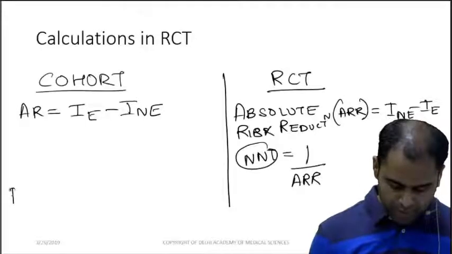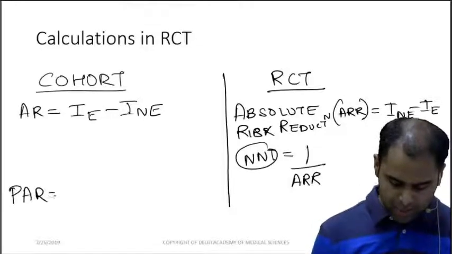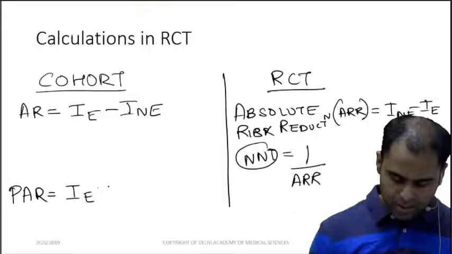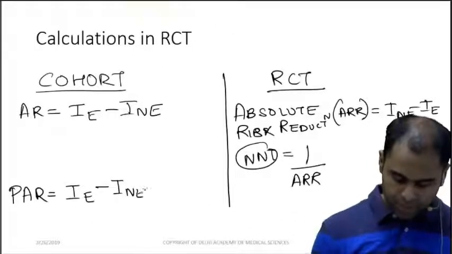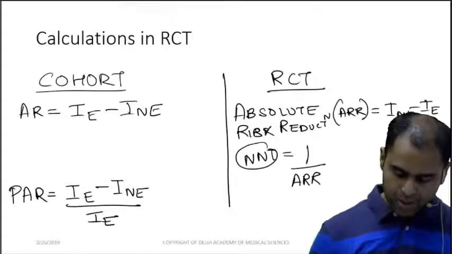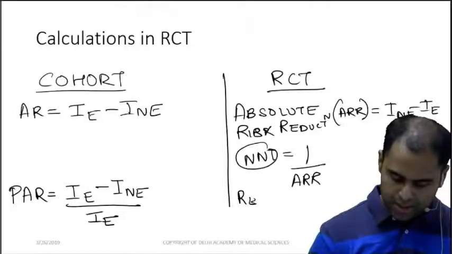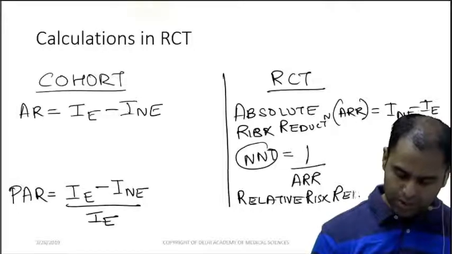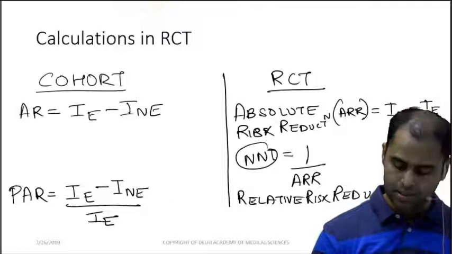Similarly, over here we have proportion attributable risk: incidence in exposed minus incidence in non-exposed, divided by incidence in exposed. Here we have something called relative risk reduction, which is RRR.